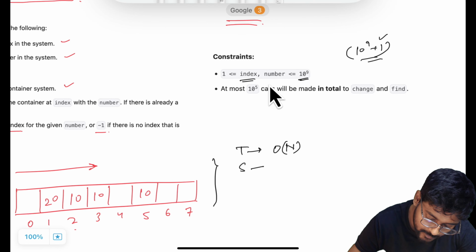They are also saying that at most 10 to the power 5 calls will be made in total to the change and find functions.